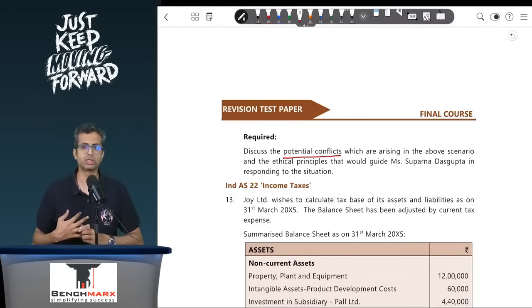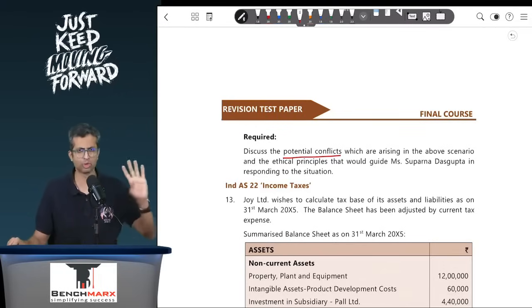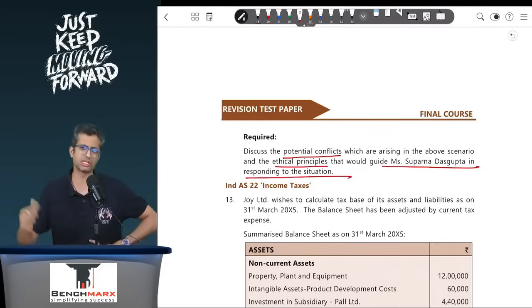Well, as per Part 2 of Schedule 2 of the Second Schedule, if you do not comply with this, you will be subjected to gross negligence, and as a result penal consequences will follow. So there will be these four things. In the above scenario, the ethical principles that would guide Ms. Dasgupta in responding to the situation. So you can just refer to the solution.